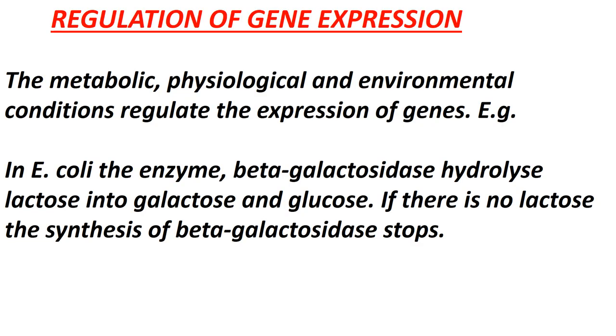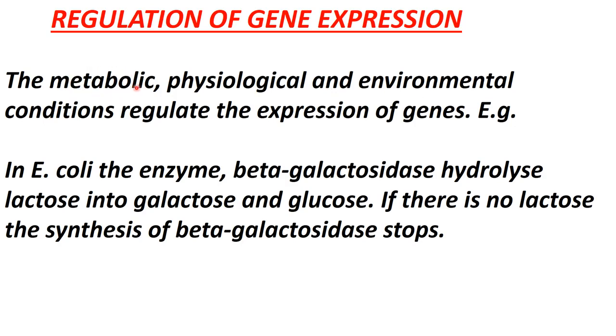Regulation of gene expression. As I have already told you the introduction part of gene expression, and also at how many levels a gene can be regulated in case of eukaryotes. Now you need to know about some other points of the regulation of gene expression, and these are the metabolic, physiological and environmental conditions.